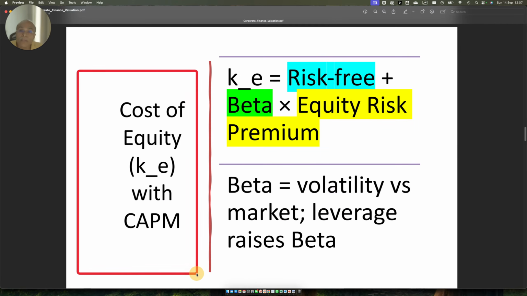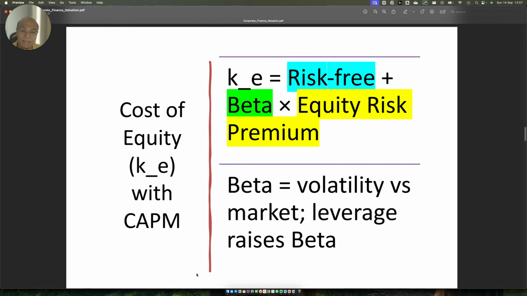Now, cost of equity, how do you calculate cost of equity? As I told you, the equity holder will have a lower-ranking claim on the future cash flow of the company. So what happens, friends, is whenever an equity holder tries to calculate his overall risk of the company, he will start with the risk-free rate. And what is the risk-free rate?